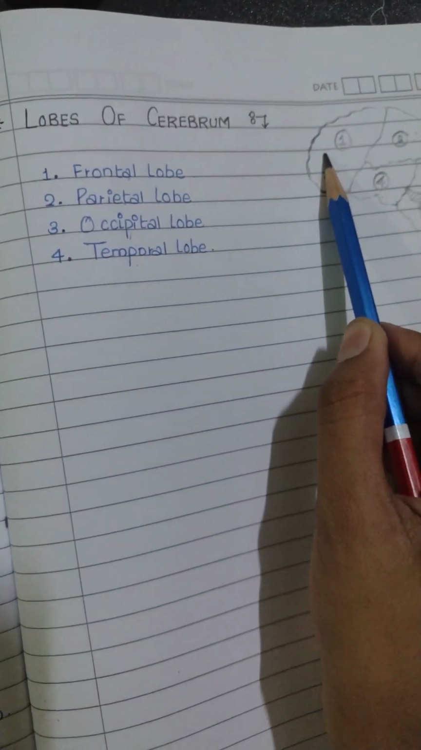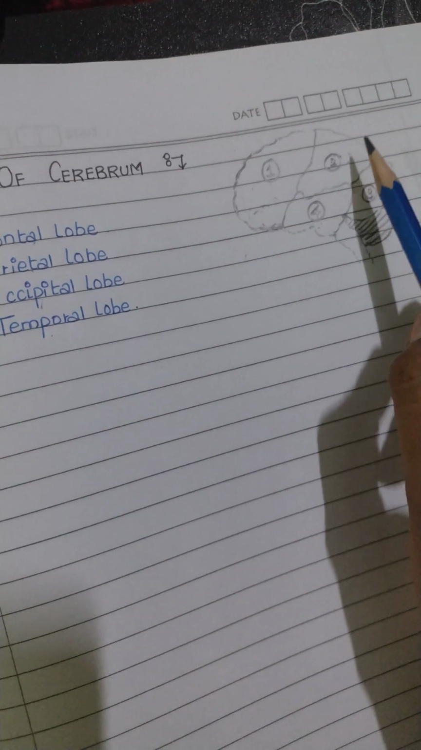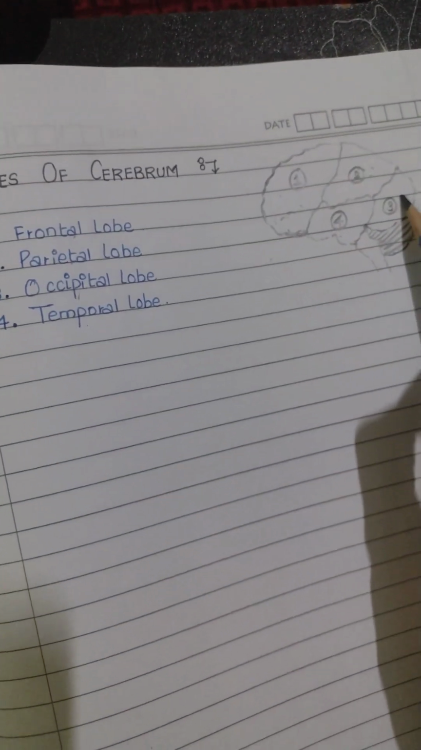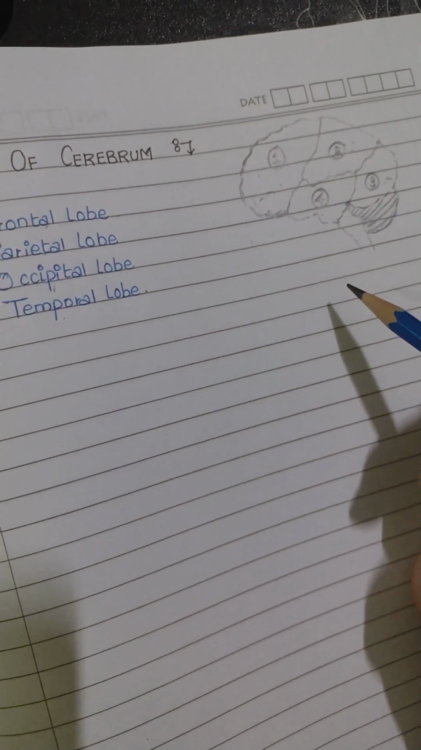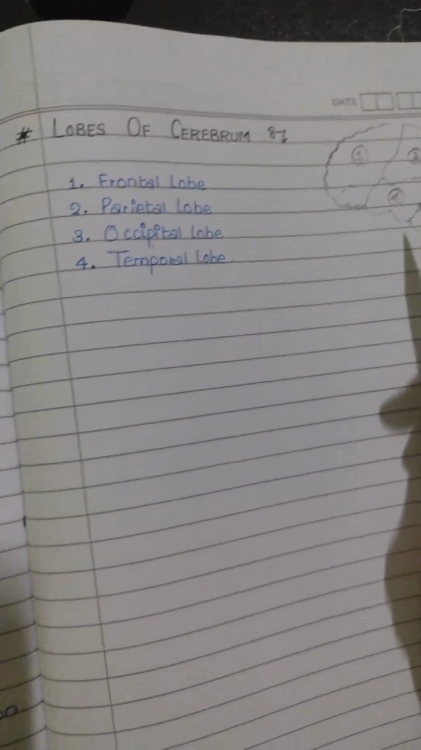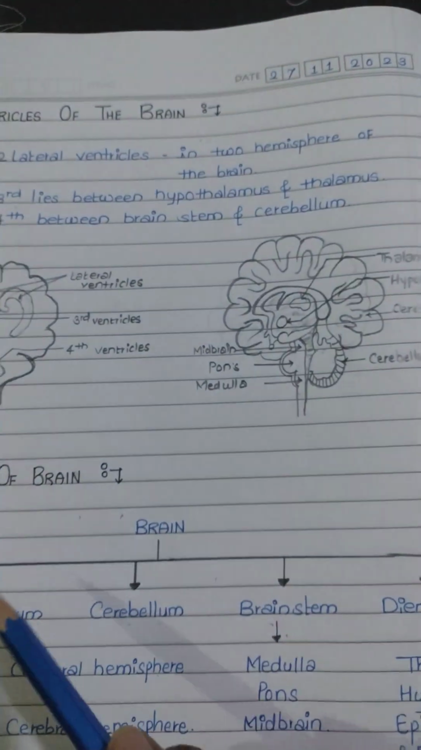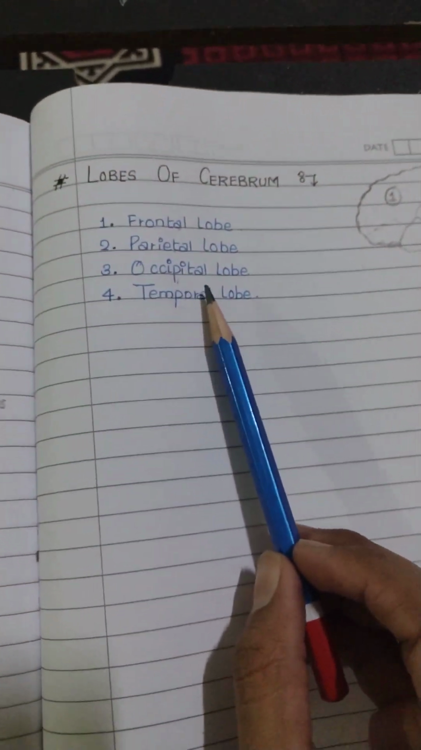The frontal lobe lies anteriorly, the parietal lobe superiorly, the occipital lobe posteriorly, and the temporal lobe in the lateral portion. Okay, this is all about the ventricles, parts of the brain, and the lobes of the cerebrum.